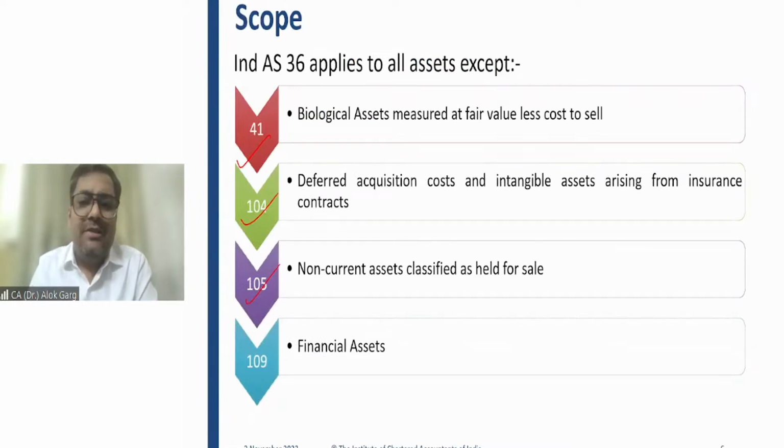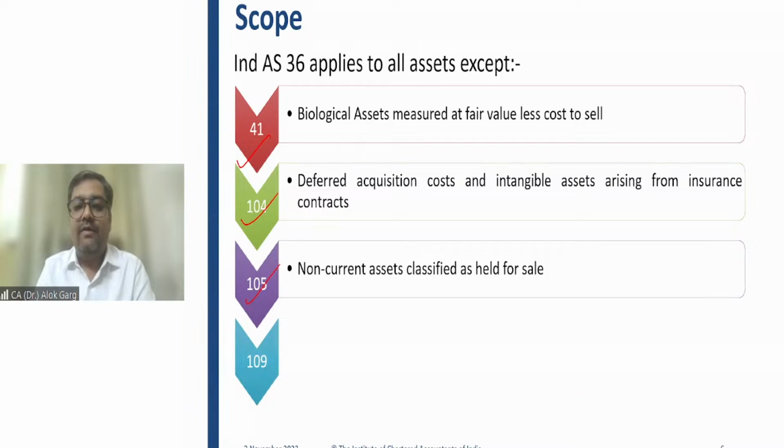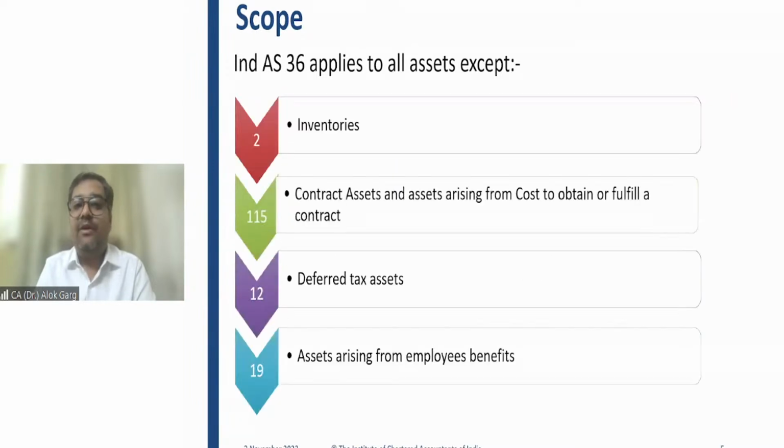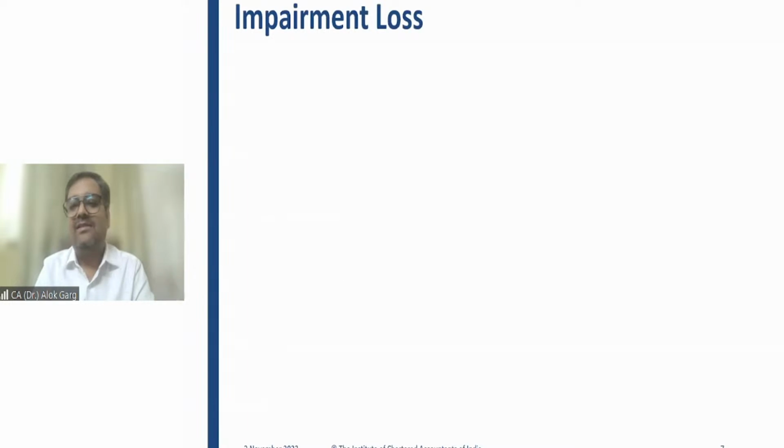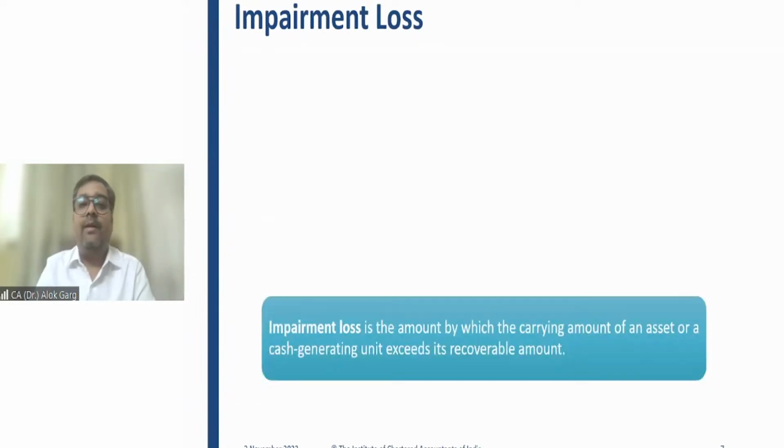So friends, on all these assets, the impairment is covered in the respective standard, right? For all other assets, PPE, intangible asset, investment property and goodwill, which are not in this list, impairment is covered by Ind AS 36. So this is the list which is given in the standard.